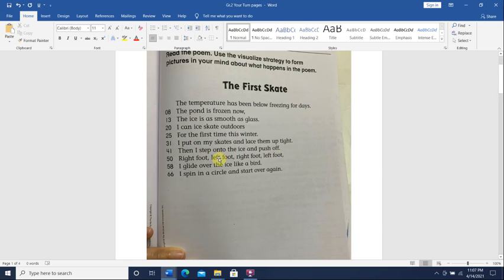She's describing that she put on her skates and she tied them really tight, and she steps onto the ice and starts to skate. Right foot, she's moving her right foot, left foot, right foot, left foot, and she glides over the ice like a bird. Okay, she's gliding. That means she's sliding on the ice like a bird. She's comparing herself to a bird, that she is gliding or sliding on the ice like a bird. I spin in a circle and start all over again. Okay.